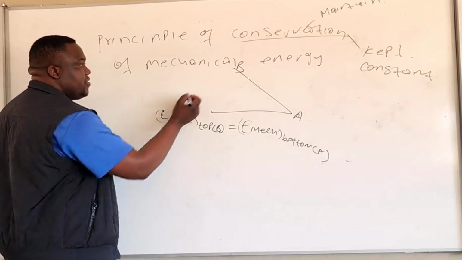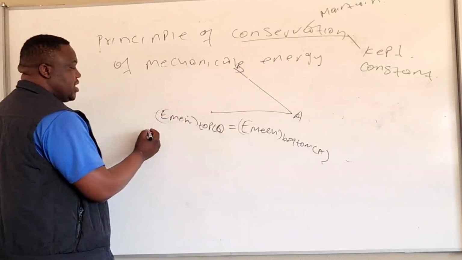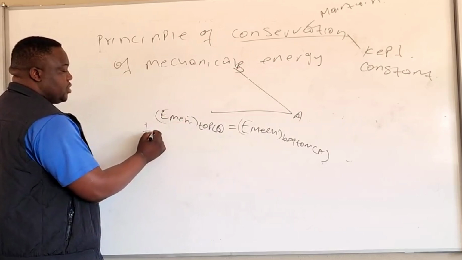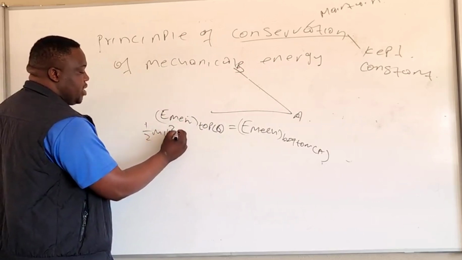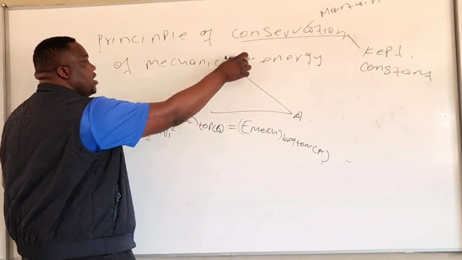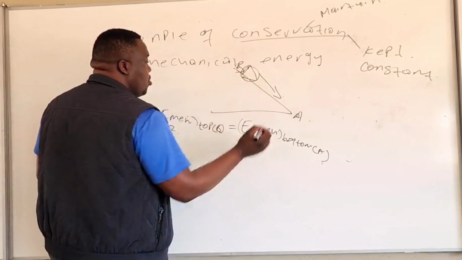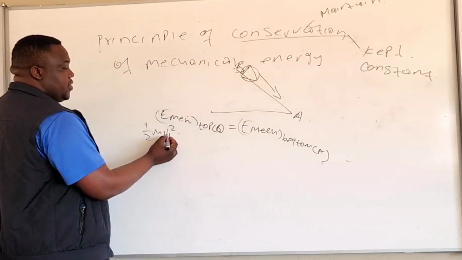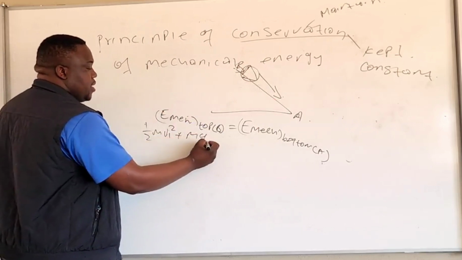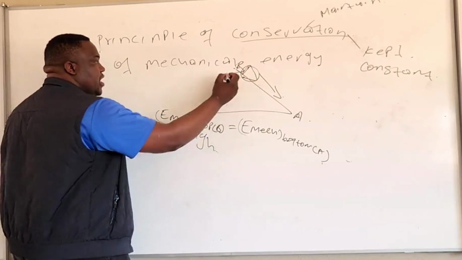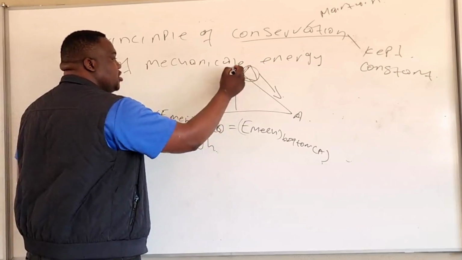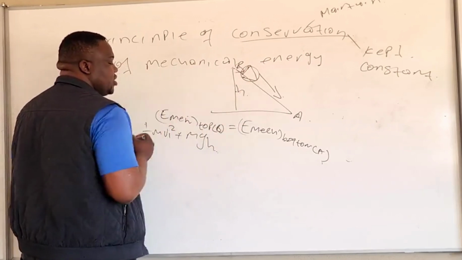If we are starting from B to A, then we have 1/2 mv squared, the initial velocity, plus mgh, the initial height. Since the object is moving from B to A, it will be this height.